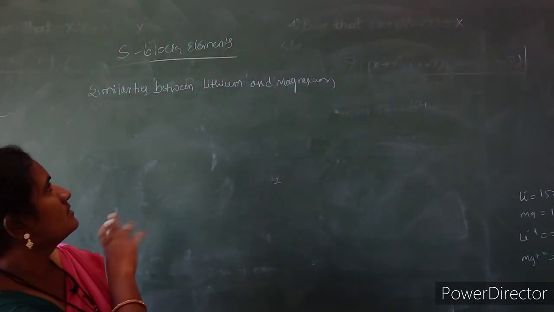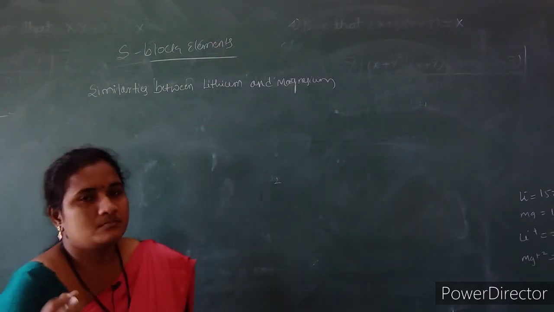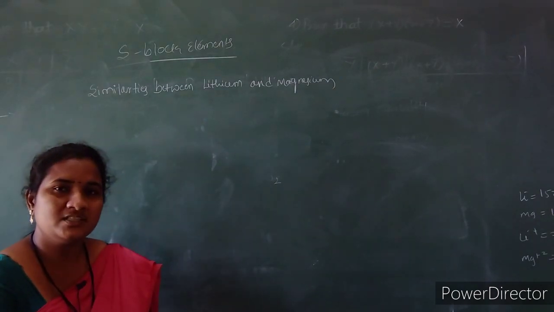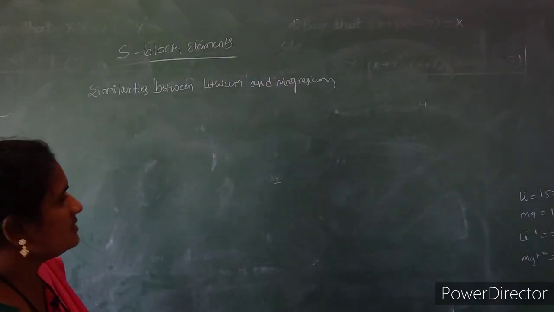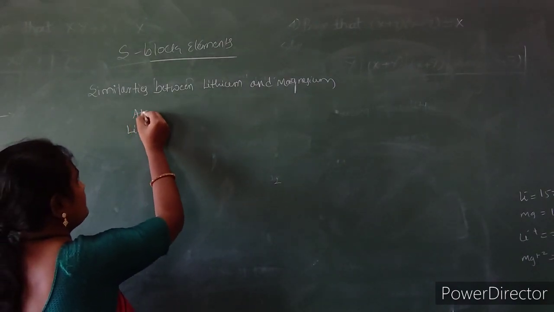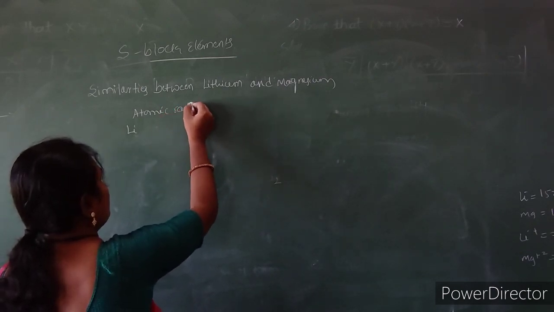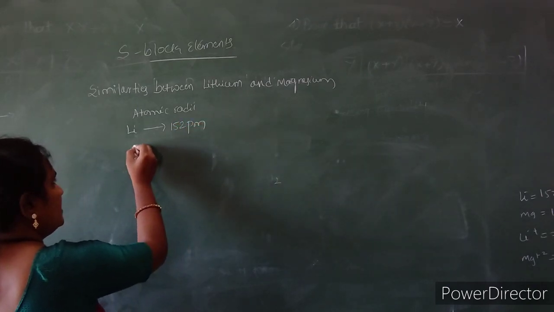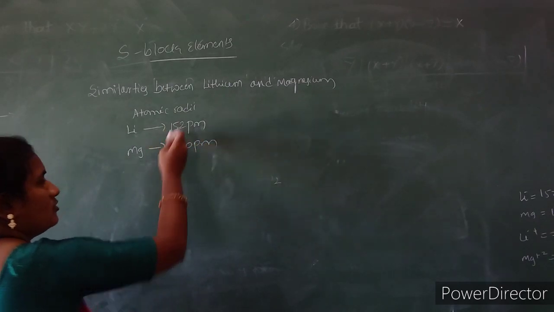So next are the similarities between lithium and magnesium. The properties of lithium and magnesium are similar in nature, which is why it is called a diagonal relationship. The atomic radius of lithium is about 152 picometer, whereas magnesium has 160 picometer, somewhat near.